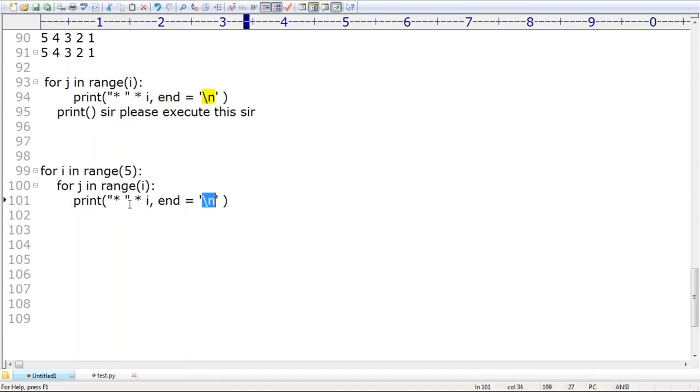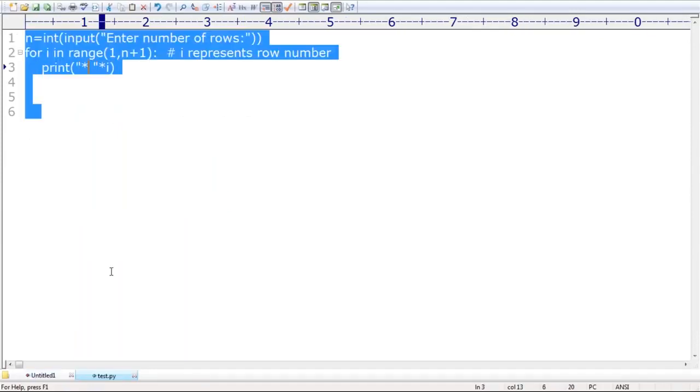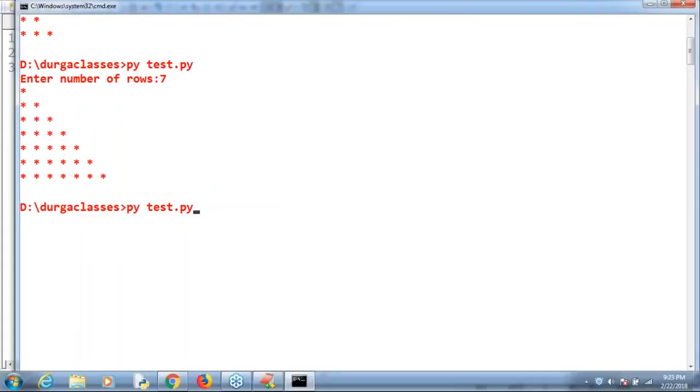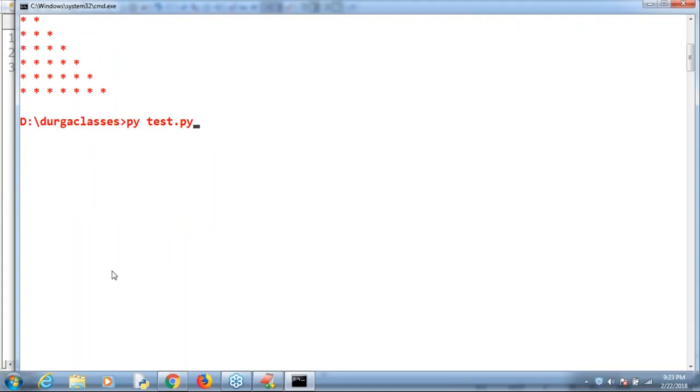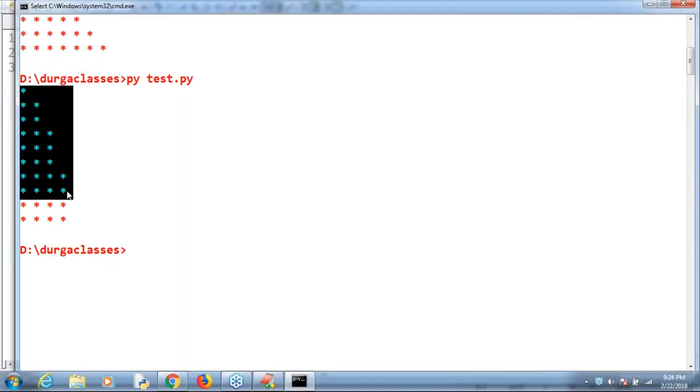Every time after printing end, let me cross check what it's going to do. Very simple, we can trace. Raghunath Verma, can you please observe that? Sir, this is the output you are going to get. Somewhere with your number of stars there is a problem. Is it your required output? It is not.